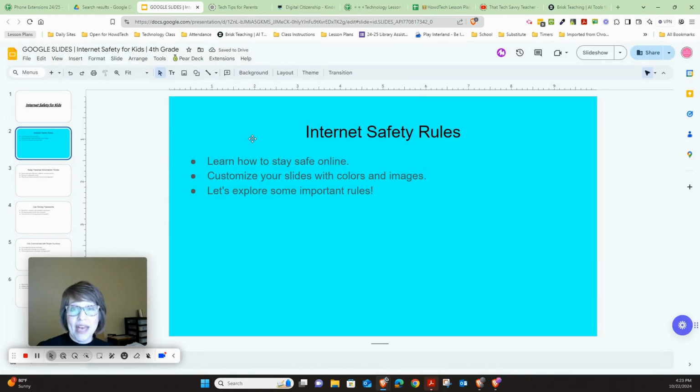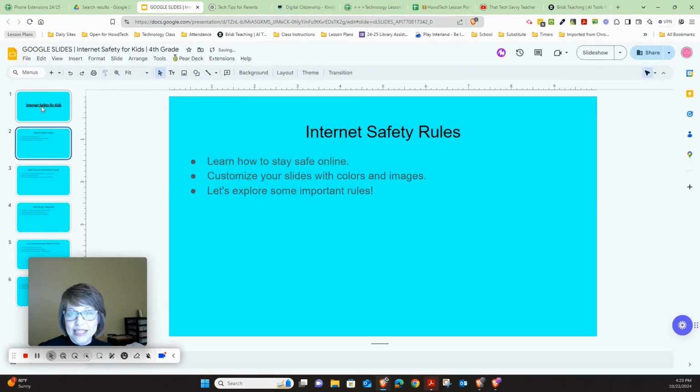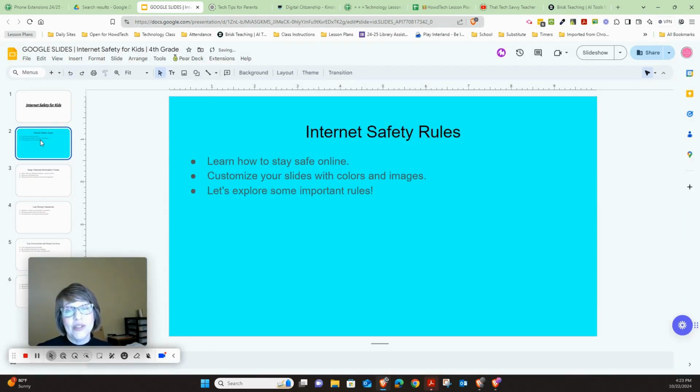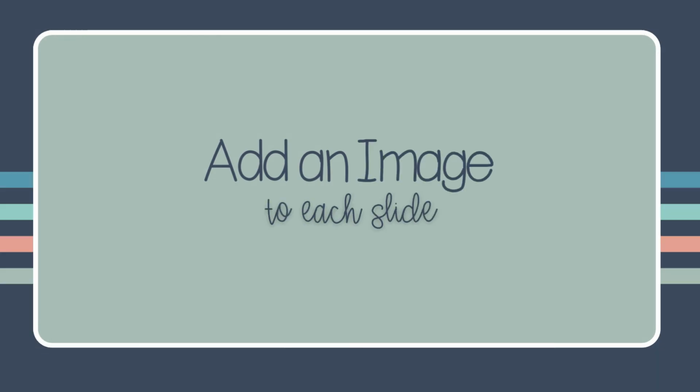If you want to change the background of all of the slides, when you choose background, just make sure that you put add to theme, and then you'll notice that the background on each slide has been changed as well. But if you don't want to make the background the same for every single one of the slides, just make sure you don't press add to theme. If you did that and you didn't want to, you can always press undo until it's back to that one slide. So you could make a different background color for every single slide if you'd like.